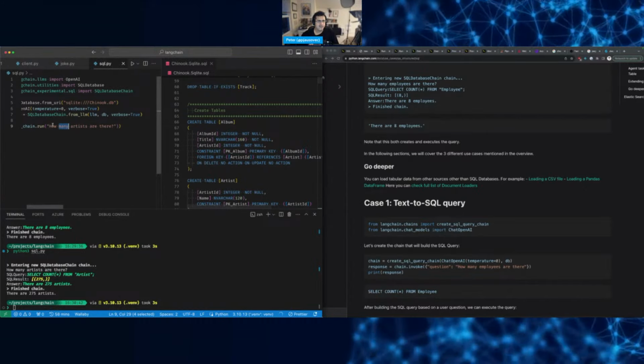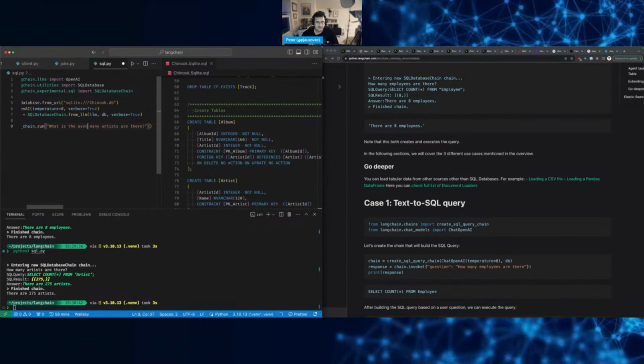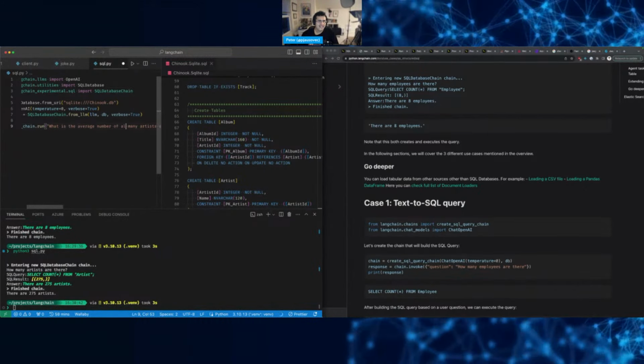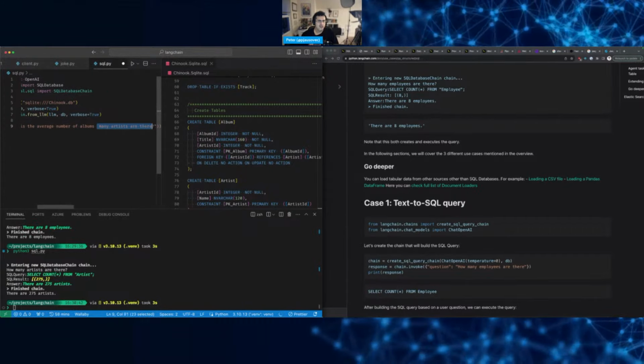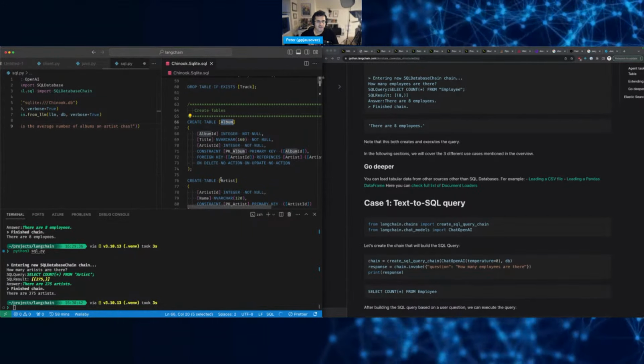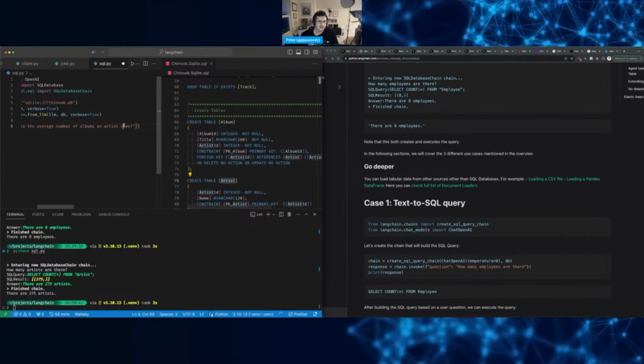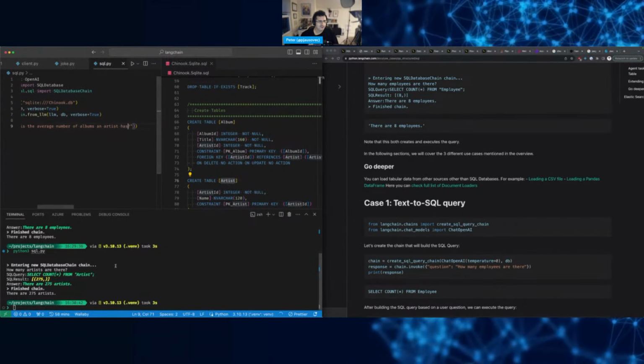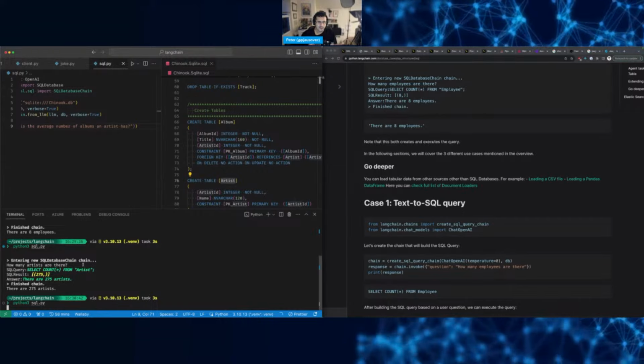What is the average number of albums an artist has? So I can see there's a table album, there's an artist as well. So we can ask something like this. Okay, not a SQL expert, but let's see.